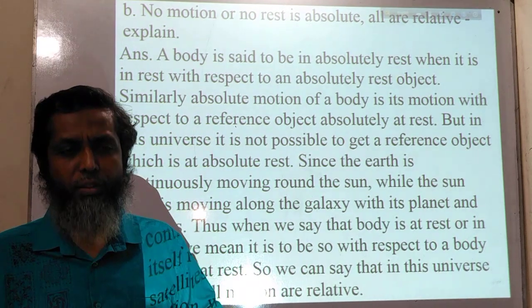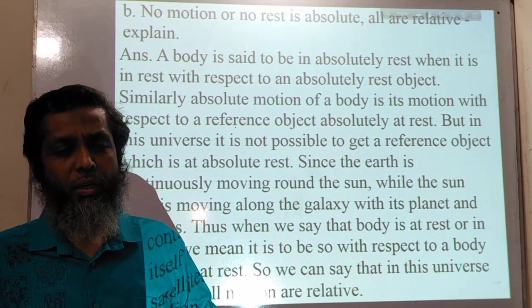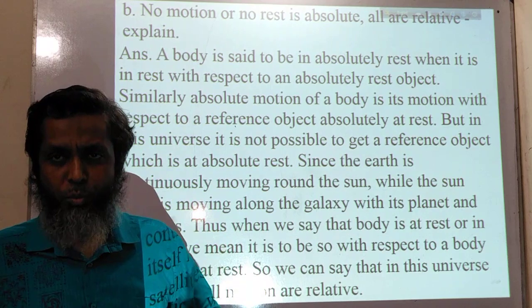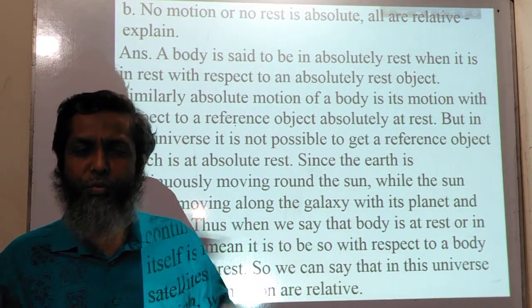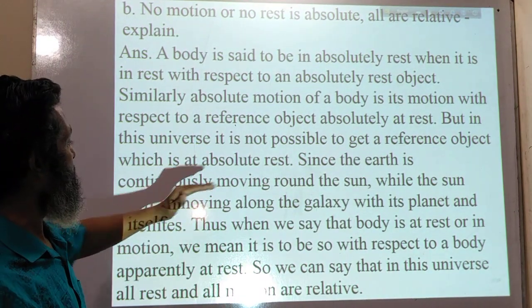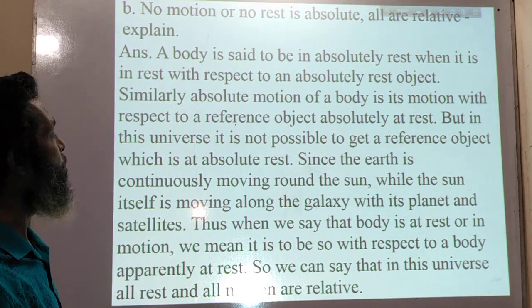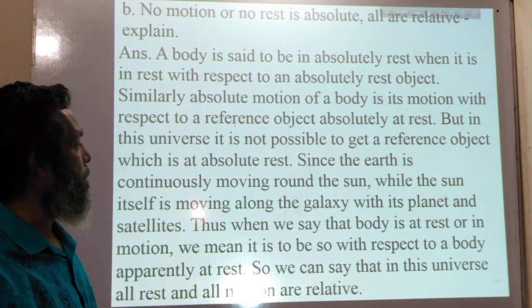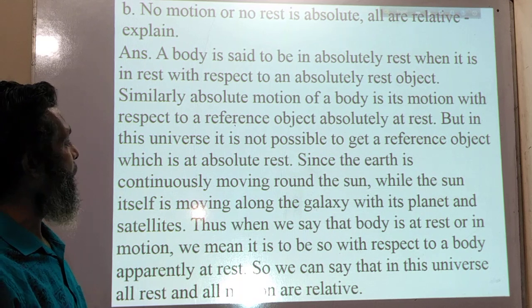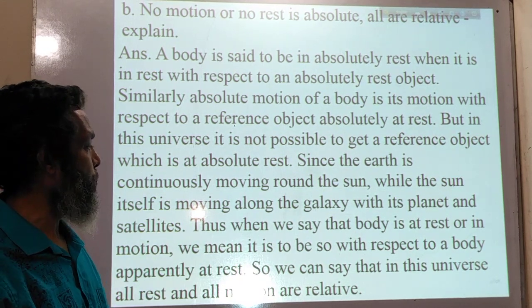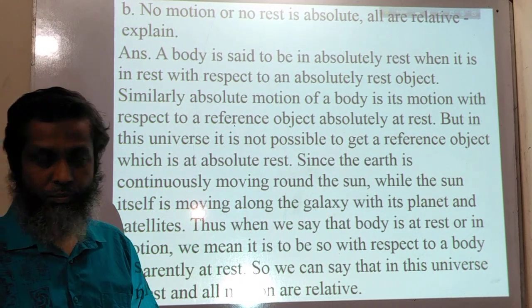The earth, the planets, the stars, the satellites are in motion. The earth is continuously moving around the sun, while the sun itself is moving along the galaxy with its planets and satellites.